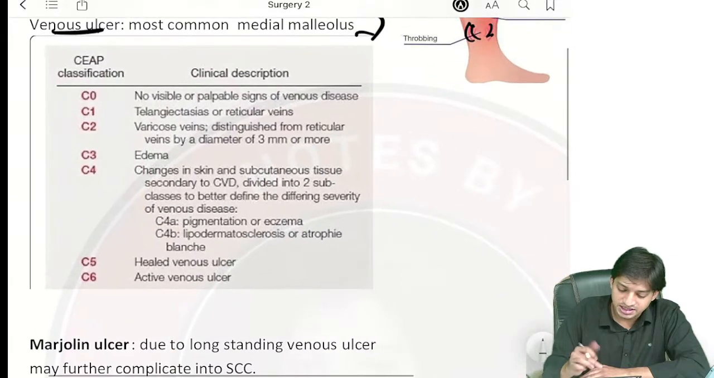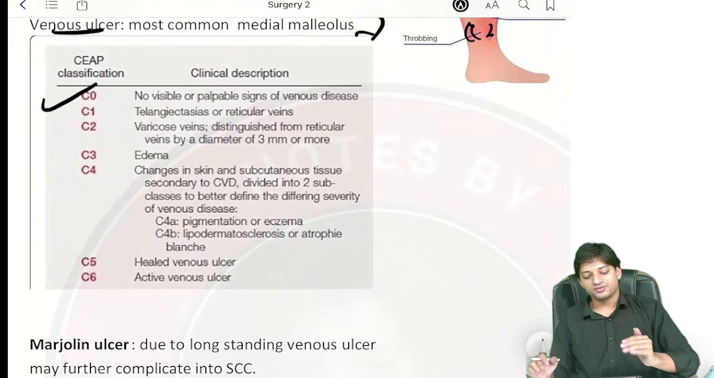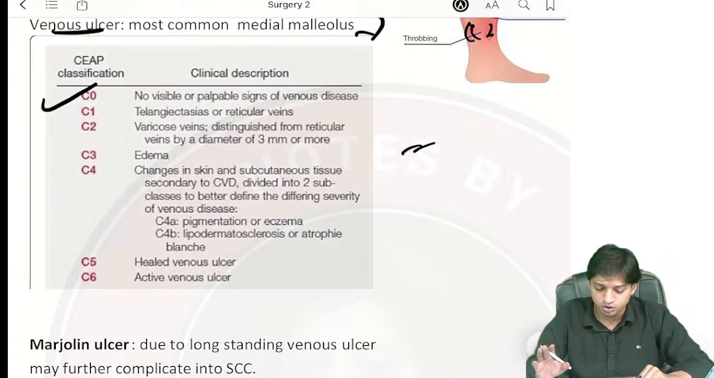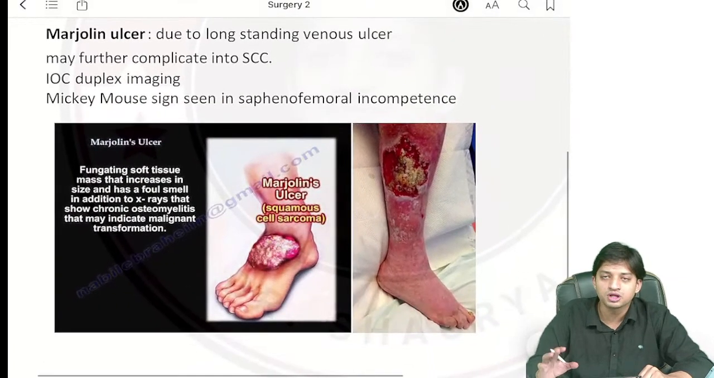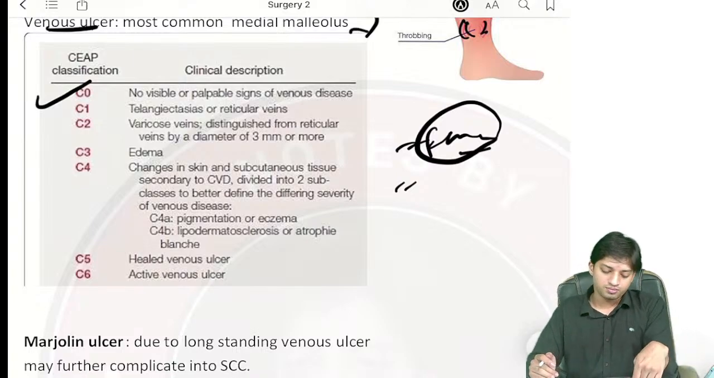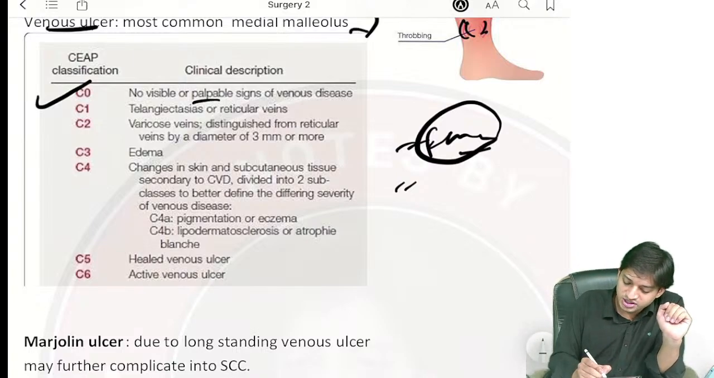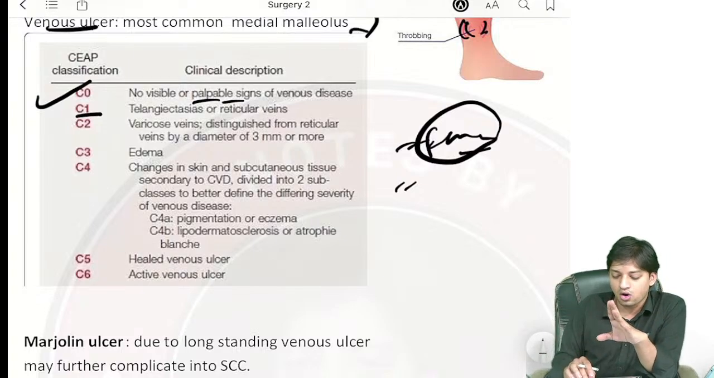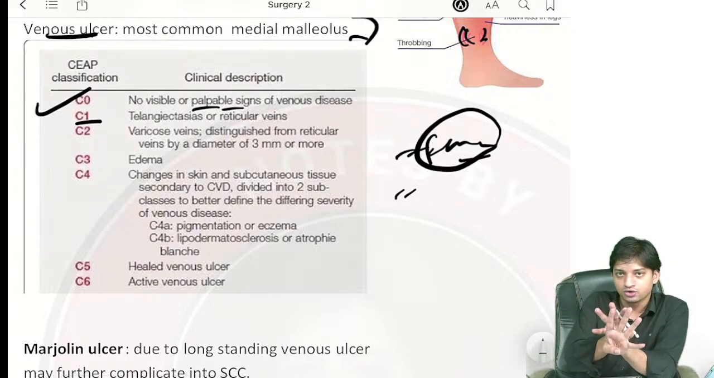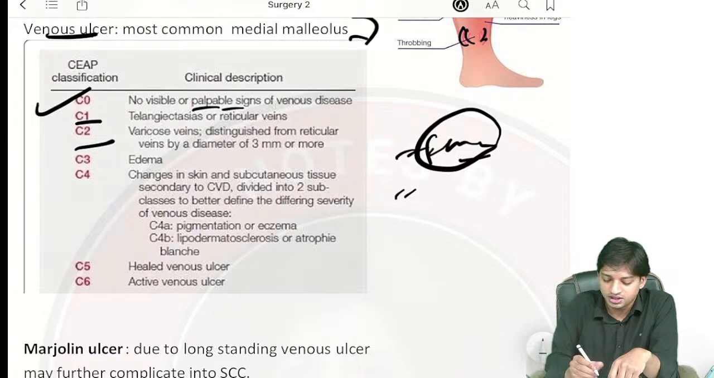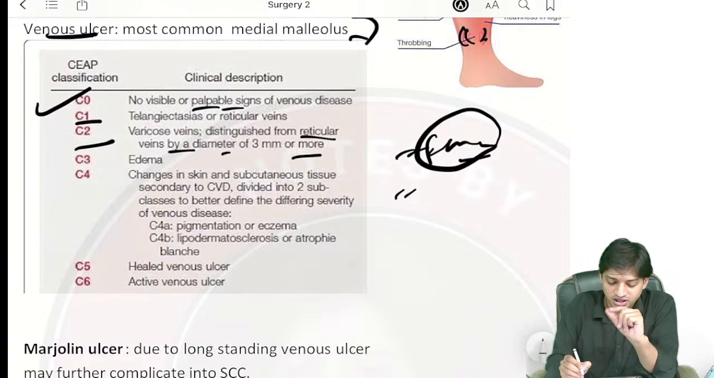Now, CEAP classification is there: C0, C1, C2, C5, C6. Not very frequently asked, but yes, you can go through it. For FMG, not very important. Coming here to the Marjolin ulcer, we can skip this if you wish, but as it is very easy: in C0, there are no visible or palpable signs of venous disease. In C1, there is telangiectasia or reticular veins. Reticular, you already know, means network of veins. In C2, there is varicose vein distinguished from the reticular vein by a diameter of 3 mm or more.